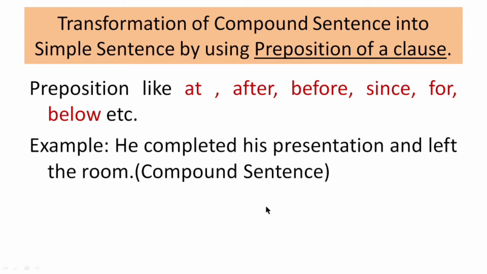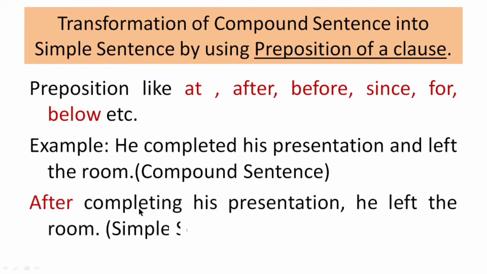He completed his presentation and left the room. In this sentence we have two events, he completed his presentation and he left the room, and both sentences are joined by using a coordinating conjunction, that is and. So it is an example of a compound sentence. Let's see how we have changed it. Here we have used the preposition after: after completing his presentation, he left the room. So it is an example of a simple sentence. Hope you have understood the concept, how to transform the sentences into the next form. Let's move towards the next.